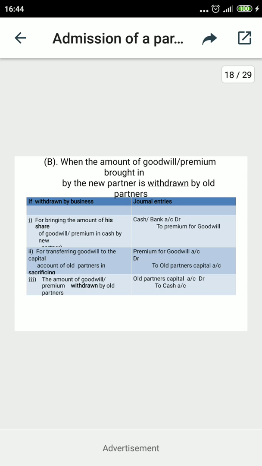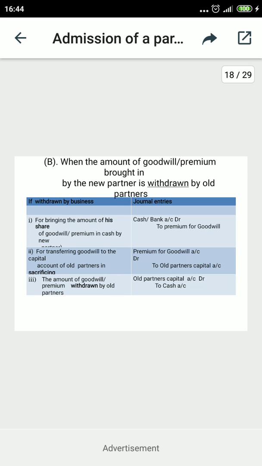The last entry is for condition B, related to the amount withdrawn by the old partners. The partners who are credited can be debited only, so the sacrificing partners can be debited and can withdraw the money.